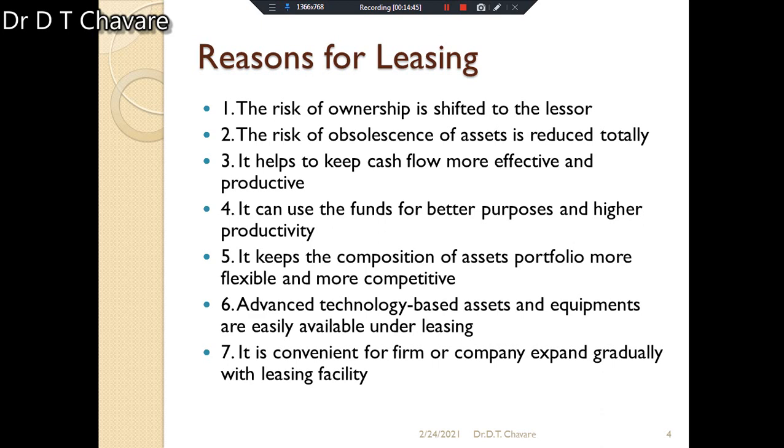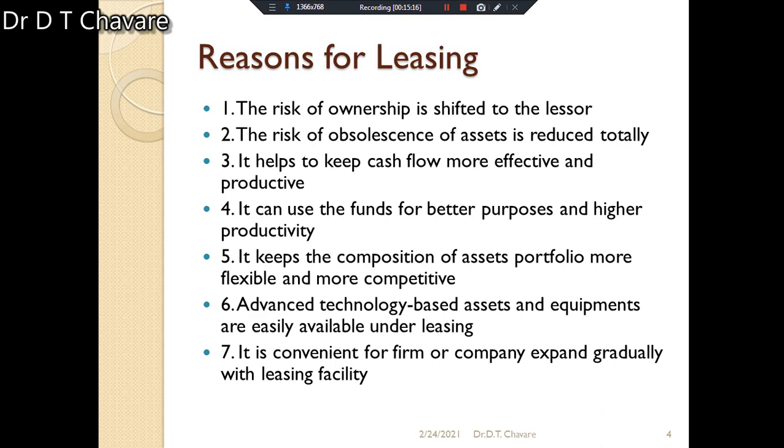Then another reason is also there. Leasing helps to keep cash flow more effective and productive. That's why it is preferred. Leasing finance can use the funds for better purpose and higher productivity also. It means that leasing finance can be used for the betterment of the company, for the higher productivity of the company. That's why such types of leasing are preferred.